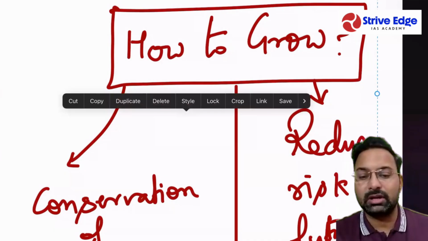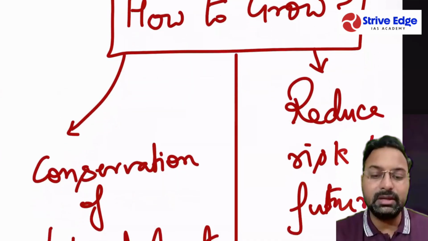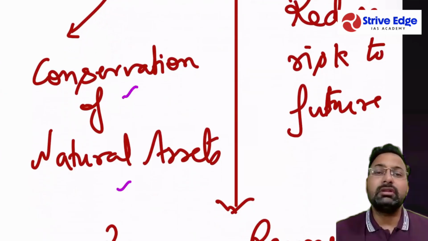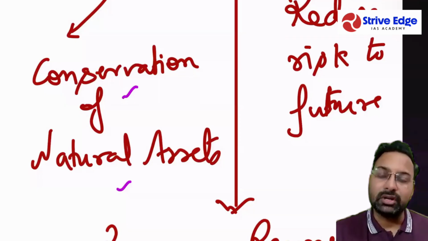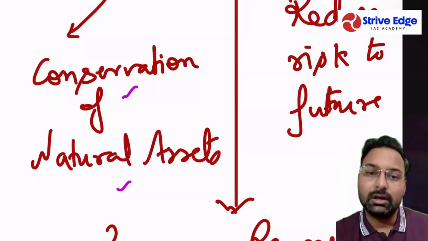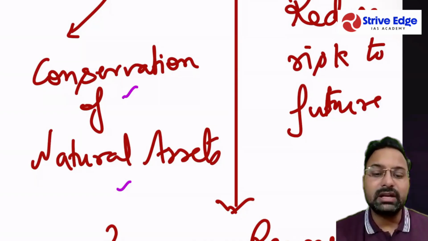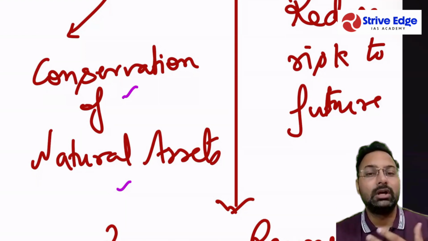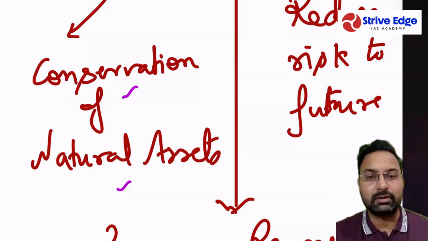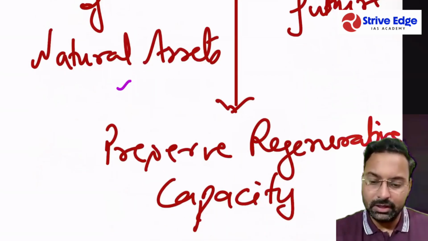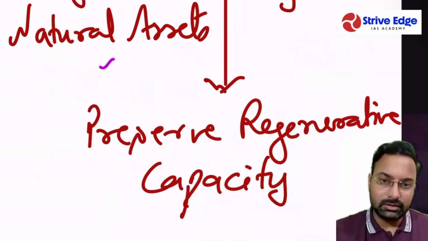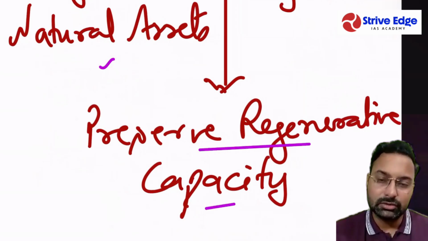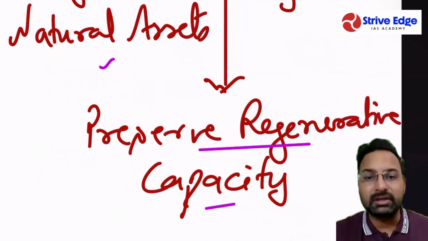So this is the approach. We will be able to achieve this by conservation of natural assets. Whatever natural assets we have, the mountainous regions, the streams, rivers, the soil, air, we should be able to conserve them. We should not be polluting them to that extent that we are not able to recover them to their pristine nature. The second thing that can be done is to preserve the regeneration capacity of all those natural assets, so that they are able to recover themselves.